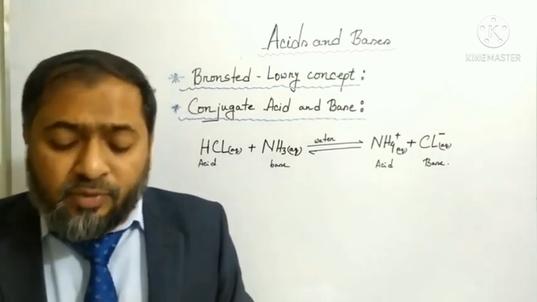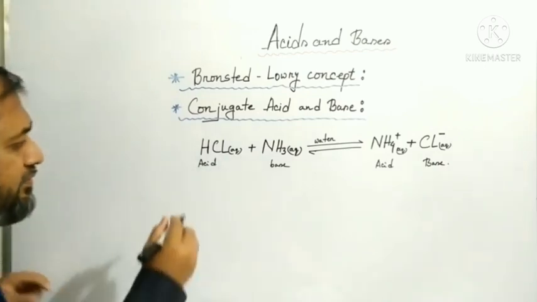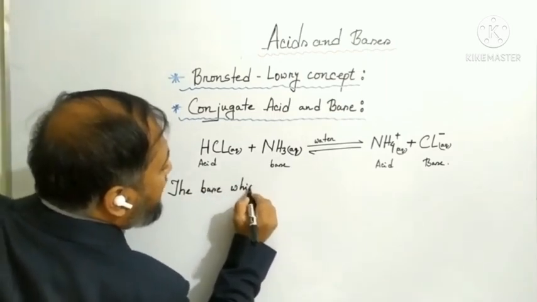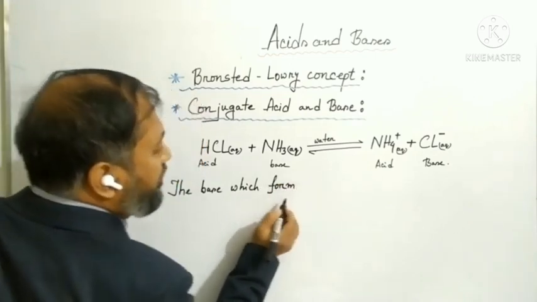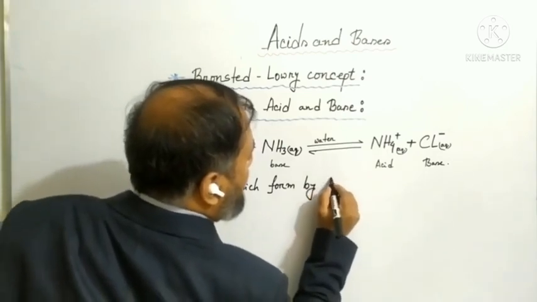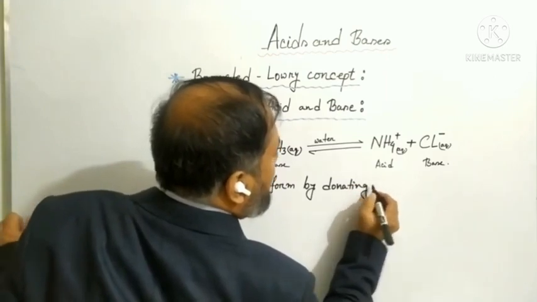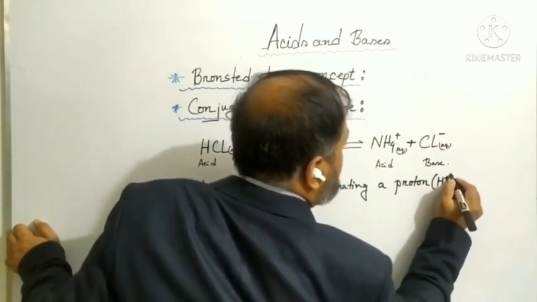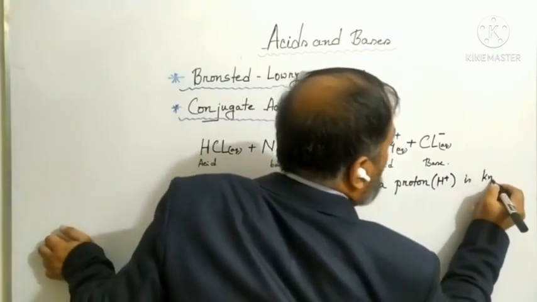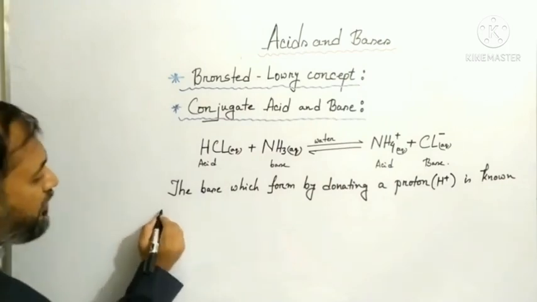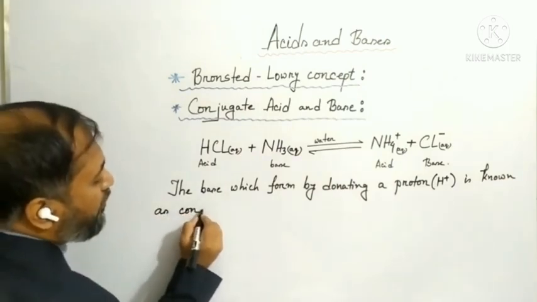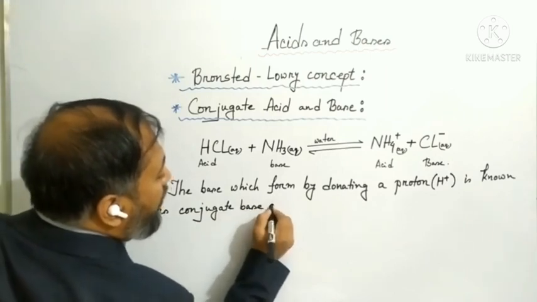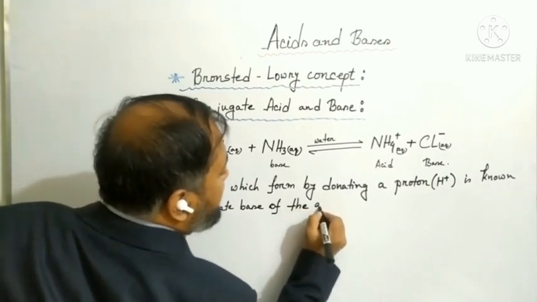So what is the definition of conjugate acid and base? You can see, the base which forms by donating a proton is known as the conjugate base of the acid.